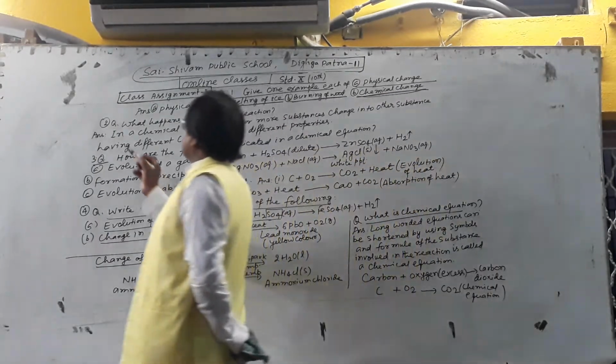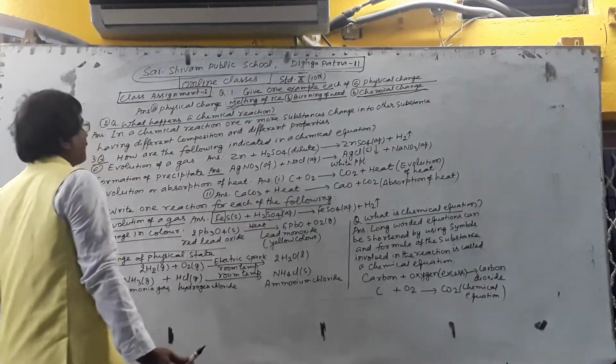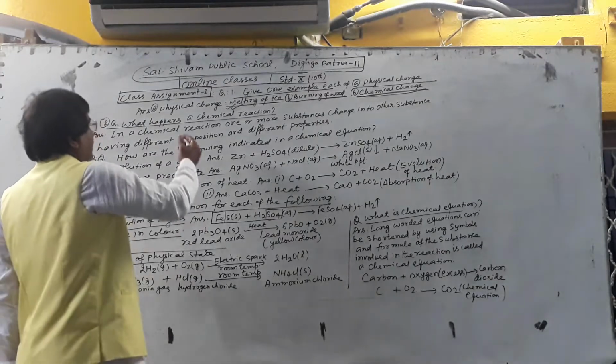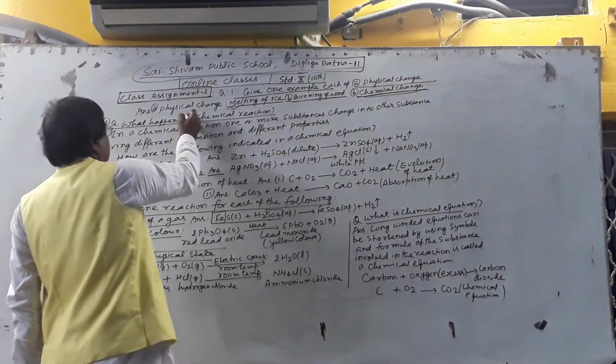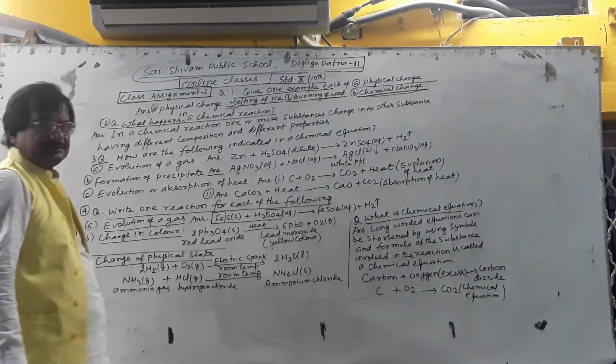Another question is given in your textbook. What happens in a chemical reaction?